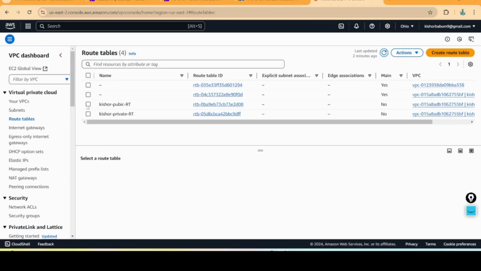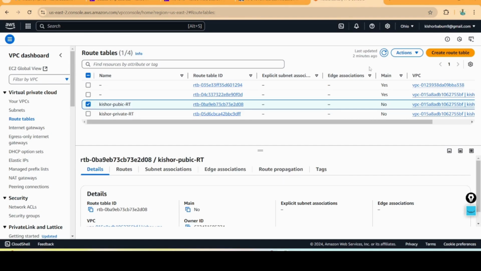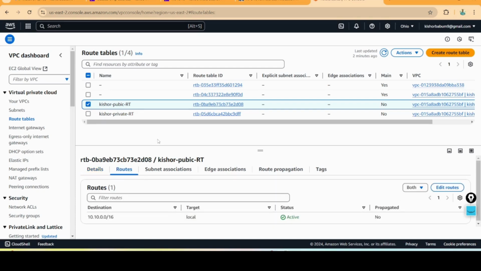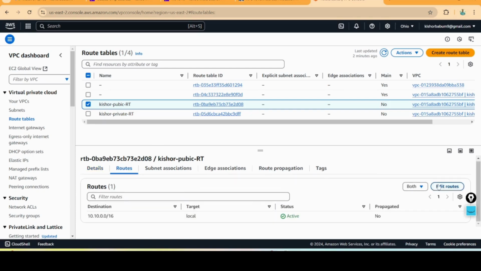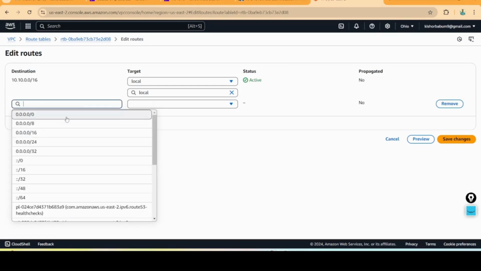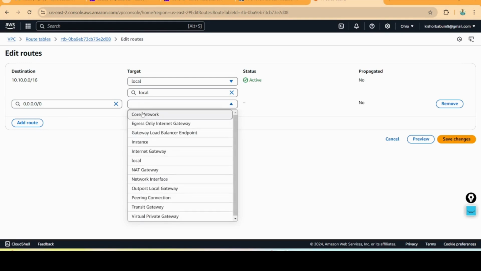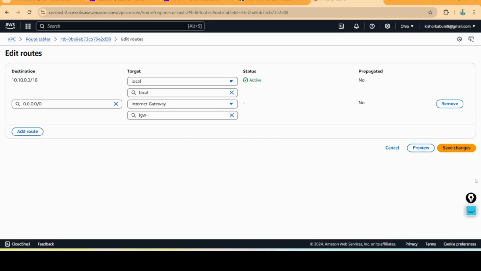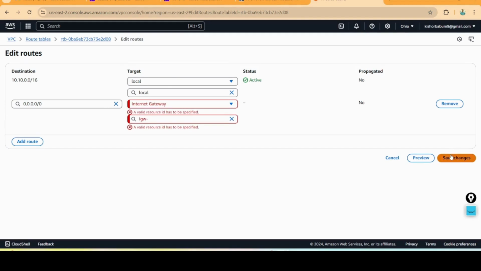Select a public route table. Here you can see the routes. Click on edit routes, add route, 0.0.0.0/0 I am giving here. I have chosen the public route table. I should use the internet gateway. Save changes. A valid resource ID has to be specified.